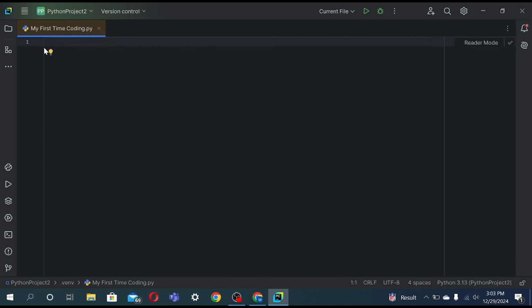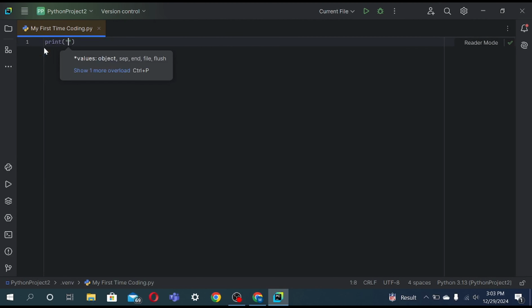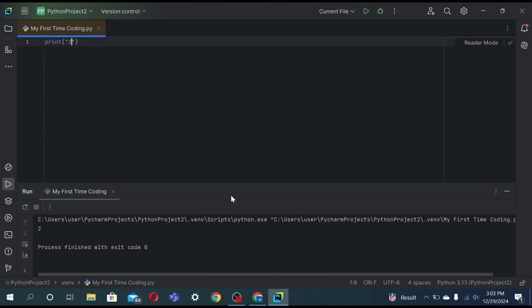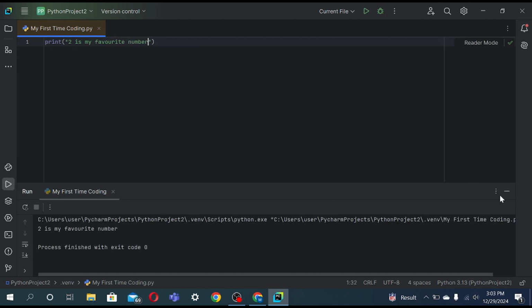And imagine if you want to print a number, like you want to print 1 or 2. What do you think will happen? What will be printed? You should have guessed right. It will print just 2. You could also do something like 2 is my favorite number, and it will print the number and the letters. Look, 2 is my favorite number.